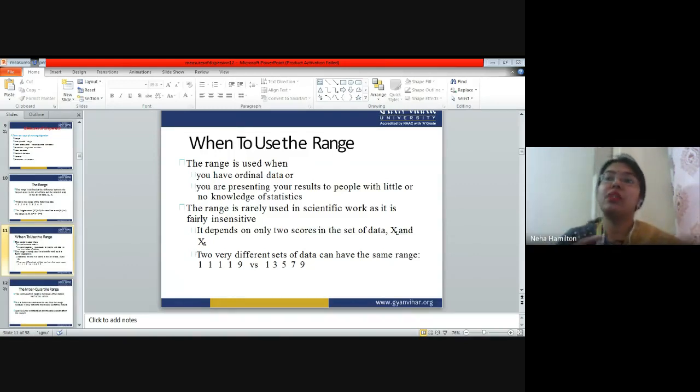For example, if I say that the first student got 95%, second student got 85%, third student got 70%, right? So the first student has marks greater than the second student, who has marks greater than the third student. So this is called rank, right? This is ordinal data, rank. Age is ordinal data, right?